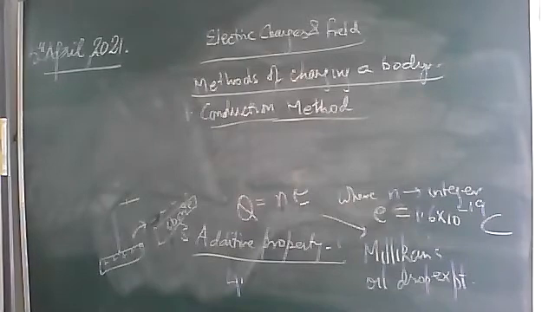Okay, so the charges are what? Shared. If you bring a charge Q, the uncharged body gets Q/2 and the charged body is also left with Q/2. Okay, so this way the charges are shared and a similar kind of charge is obtained by the uncharged body. This method we call charging by conduction.